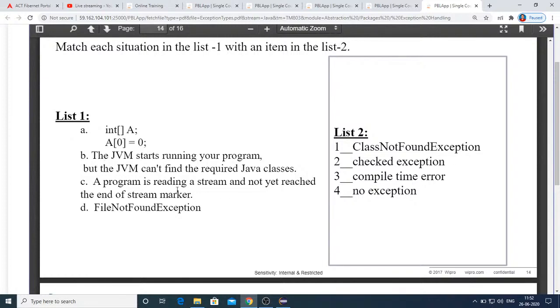Next, a program is reading a stream and has not yet reached the end of stream marker. So there won't be any exception. You don't get any exception there. It just continues to read and waits there. That's it. There won't be any exception.